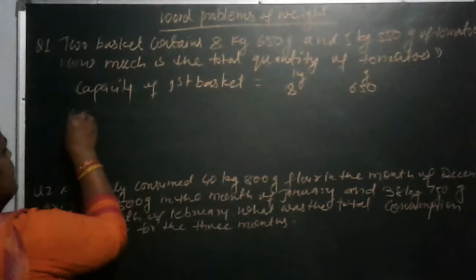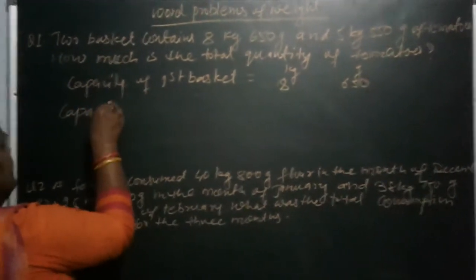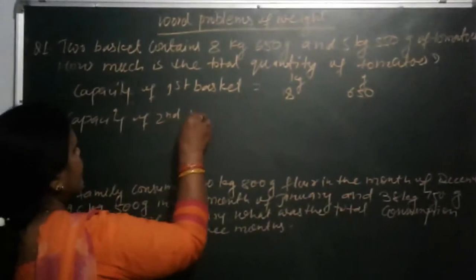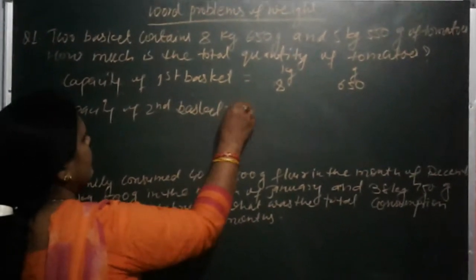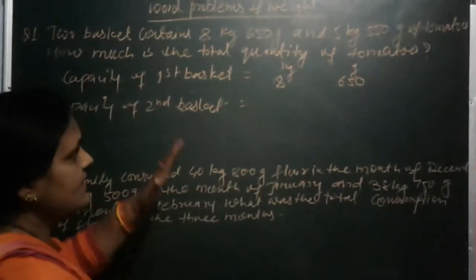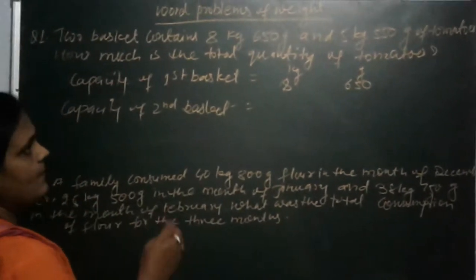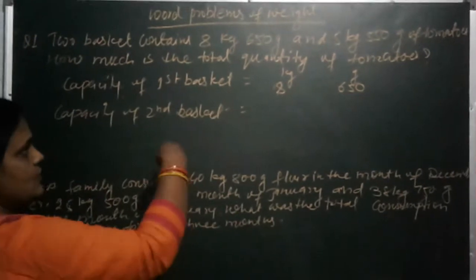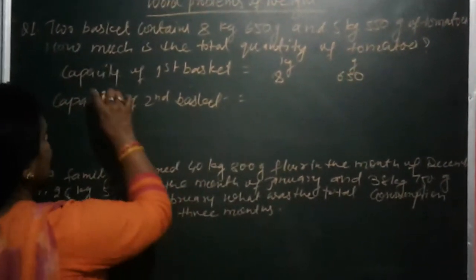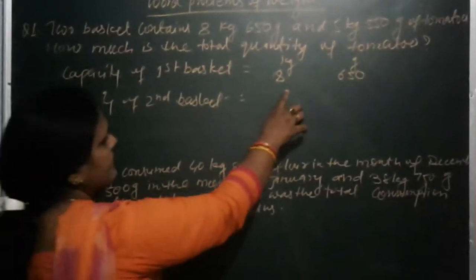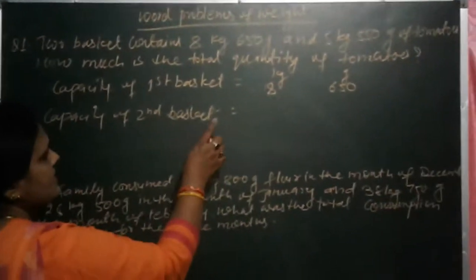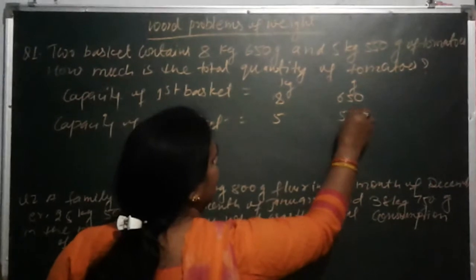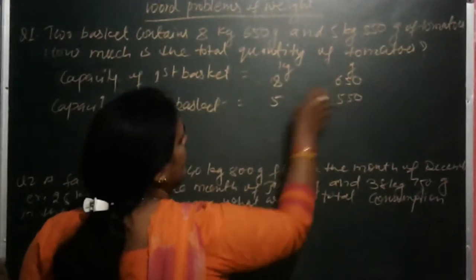Now capacity of the second basket. There are two baskets. One basket has 8 kg 650 gram of tomatoes and the other has 5 kg 550 gram. So what is the total weight of tomatoes? Okay, now capacity of the first basket is 8 kg and capacity of the second basket is 5 kg and 550 gram. So you have to write in kg and gram.